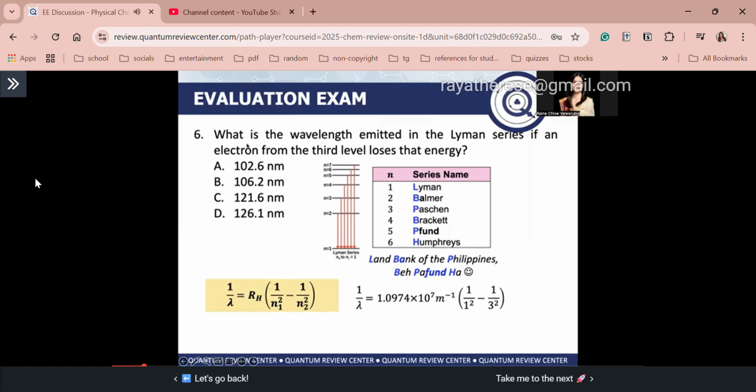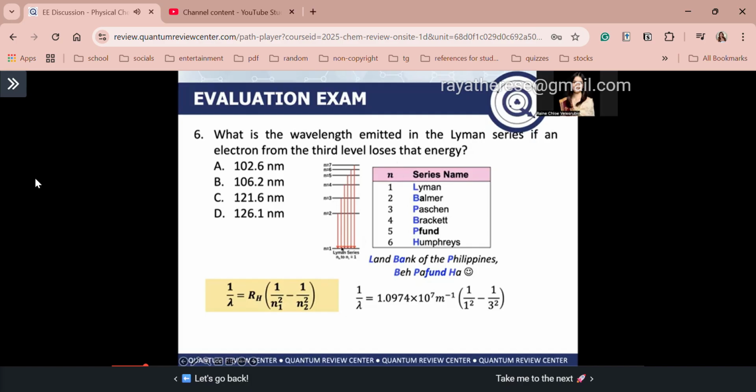Okay, guys, so these are the choices. You don't really need to memorize the Lyman series. We need to solve this using the Rydberg equation shown here. For the Lyman series, from a higher energy level, from the third level here, it drops to the n equals 1 energy level. The n here refers to the final energy level.